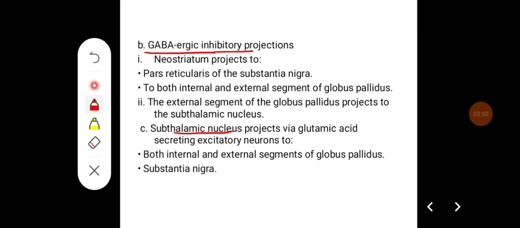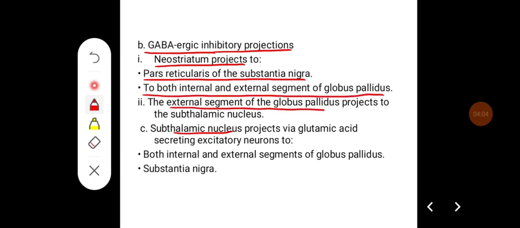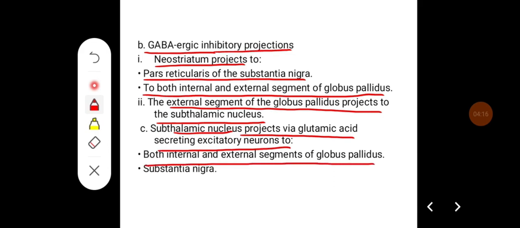The GABAergic inhibitory projections from the neostriatum project to the pars reticularis of substantia nigra and to both internal and external segments of the globus pallidus. The external segment of the globus pallidus projects to the subthalamic nucleus, and the subthalamic nucleus projects via glutamic acid, an excitatory neurotransmitter, to both internal and external segments of globus pallidus.